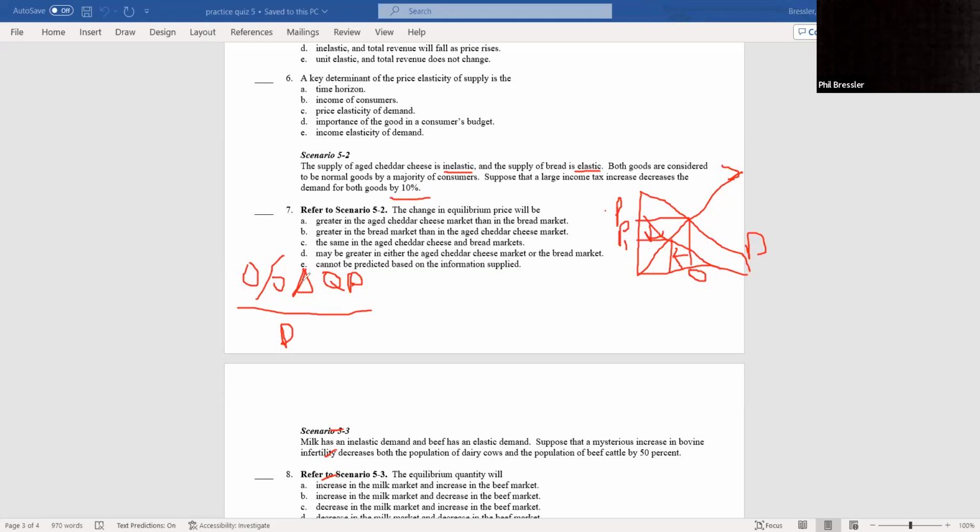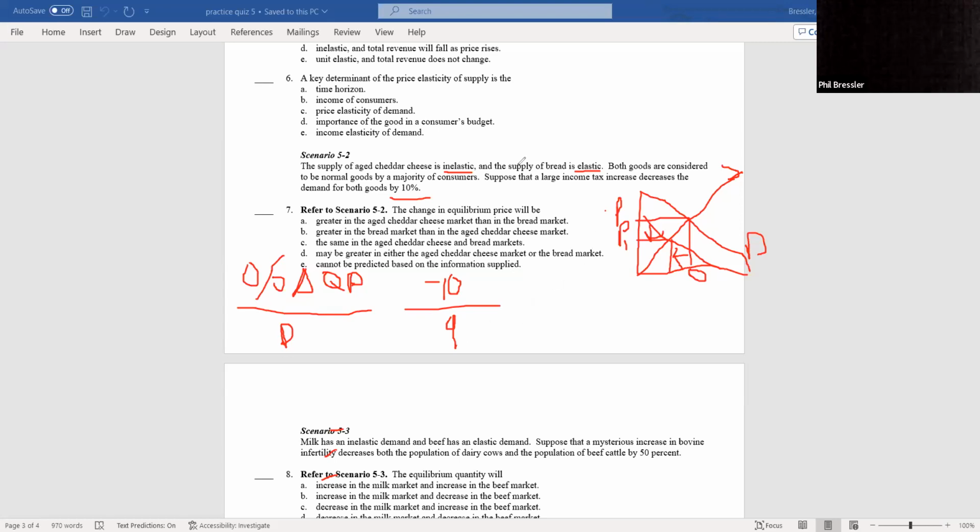The quantity demanded is negative 10%. Okay. Elastic good coefficient is an absolute value. We don't need positive or negative, but an elastic good is greater than 1. So denominator here has to be less than 10, right? Let's just say 9. So the price of the elastic good could only increase by 9%.